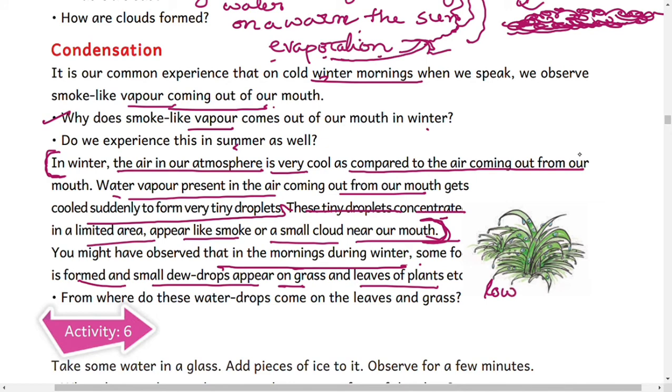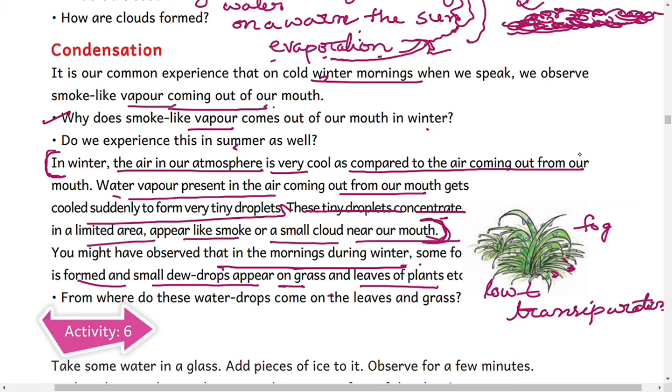During winter season, due to low temperature, so generally we know winter mornings have a very low temperature. The fog in the air settles on the grass and the plants also. Due to the transpiration process, water also evaporates through stomata. It also condenses to form fog. So what is transpiration? Transpiration means the process in which water evaporates into water vapor through the stomata.